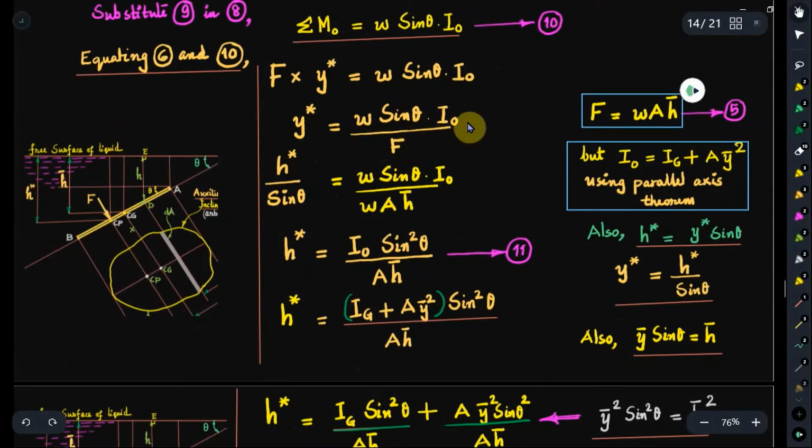What is I naught? I naught is the area moment of inertia of the inclined immersed surface, the inclined lamina having area A, about the reference axis OO parallel to the centroidal axis XX. Now we will replace that in terms of the moment of inertia of the lamina about its own centroidal x-axis parallel to that reference axis OO. How do we do that? We will use the parallel axis theorem. So I naught is equal to Ig plus area into distance square.